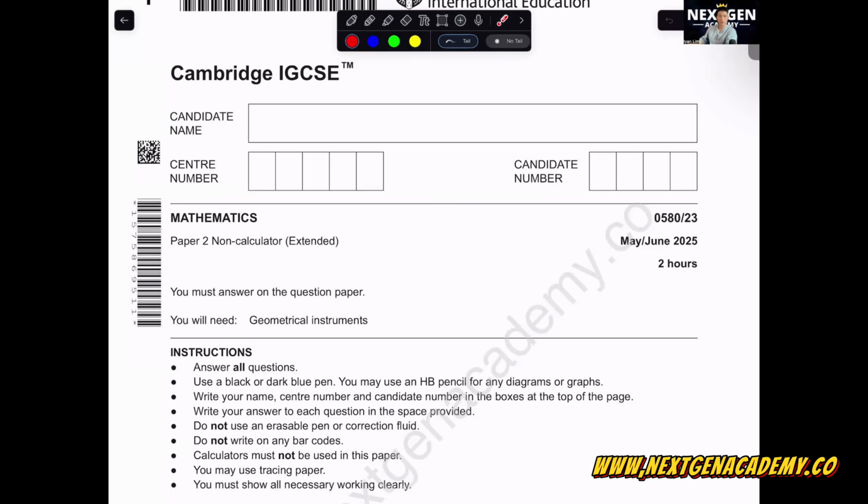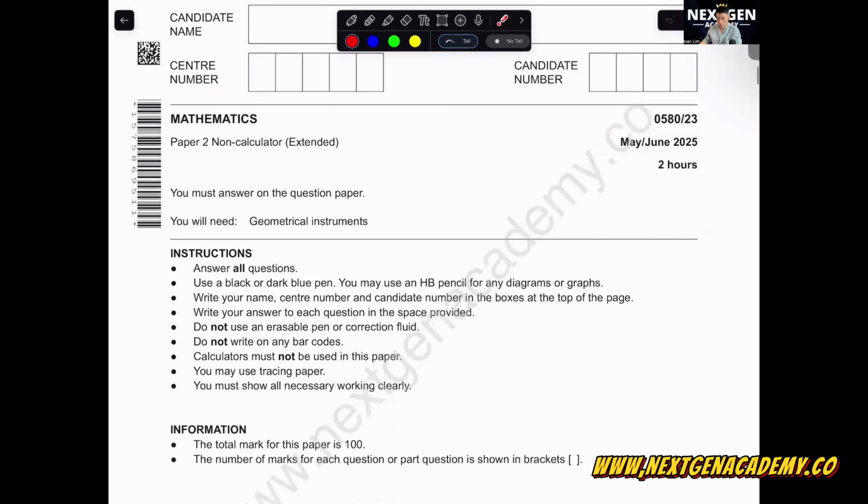Alright, okay, welcome back my NextGen family. Today we are gonna go through May-June 2025 paper 2-3. Okay, this is the last paper 2 for this May-June 2025 variant. No calculator, so put your calculator aside. This is a 100-mark question. Okay, anything to take note of?